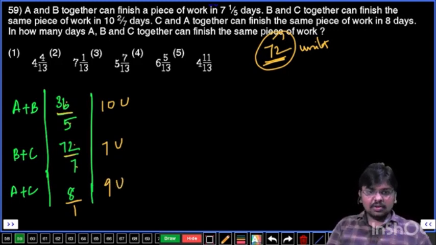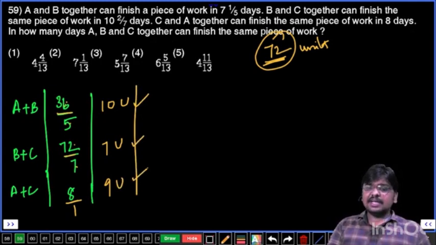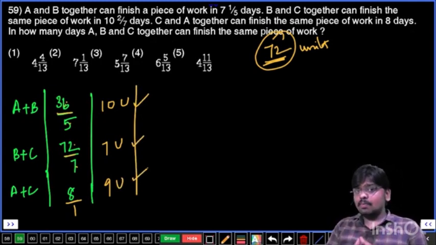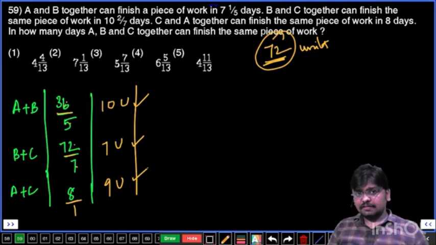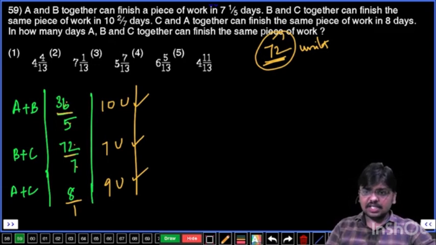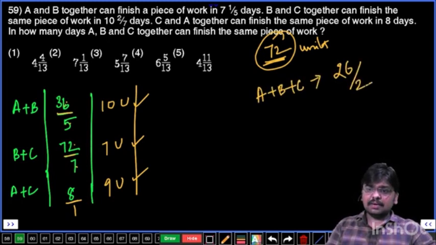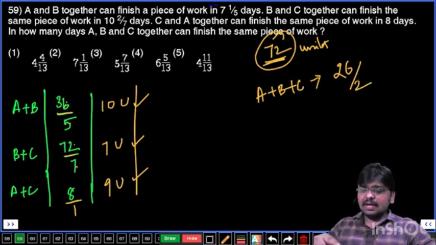What is the total 1 day work? 10 plus 7 is 17, 17 plus 9 is 26 units, which is the 1 day work of A plus B, B plus C and C plus A. That is 2 times A, 2 times B and 2 times C. So 2 times A, 2 times B, 2 times C, the 1 day work is 26 units. But I want only 1 A, 1 B, 1 C 1 day work, that is 26 by 2. I want only ABC for one day, that is 26 by 2, that is 13 units per day.